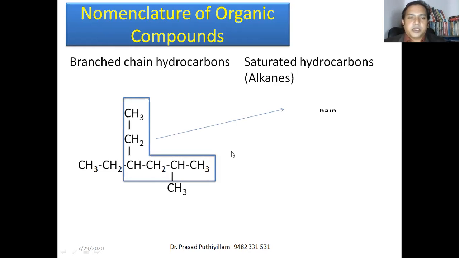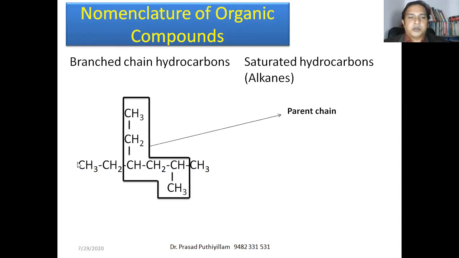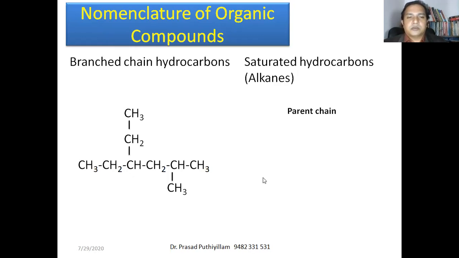Or we can consider it like this as a parent chain, then a side group is here. Or likewise, if you consider also, it is the same. A substituent methyl group is present here. So all three possibilities look exactly the same. So we'll consider this and we have to give the naming to the side groups.